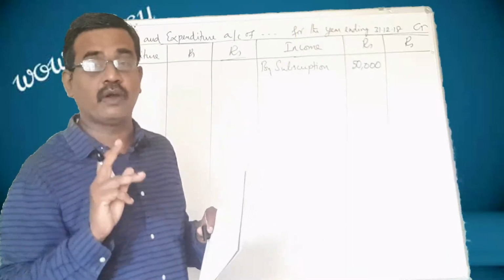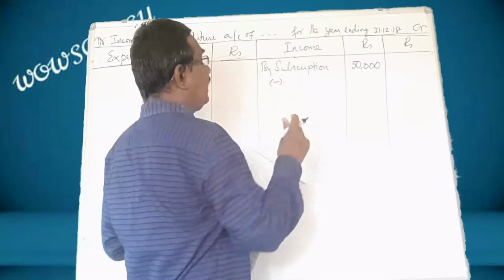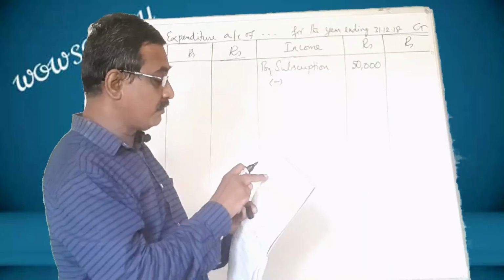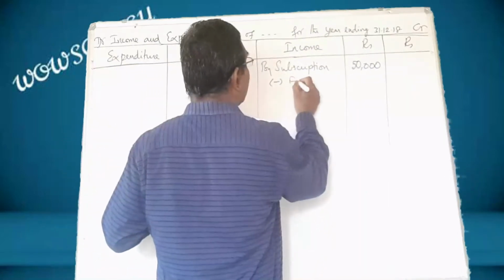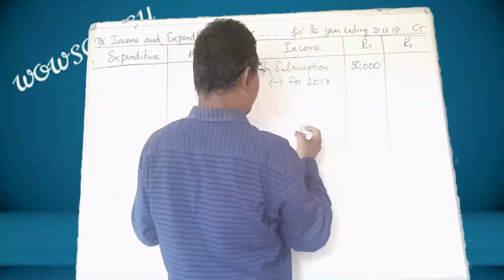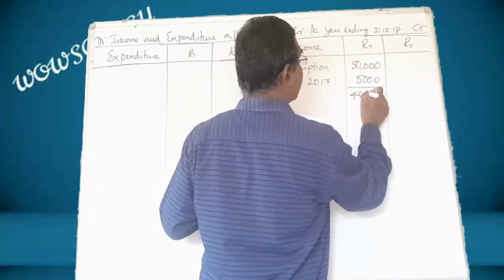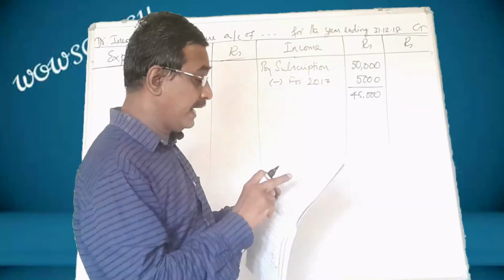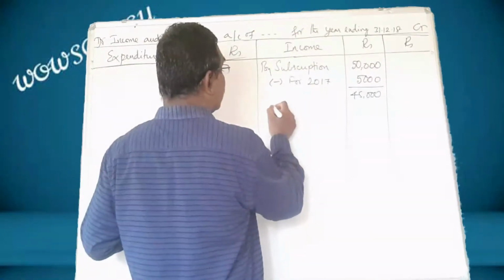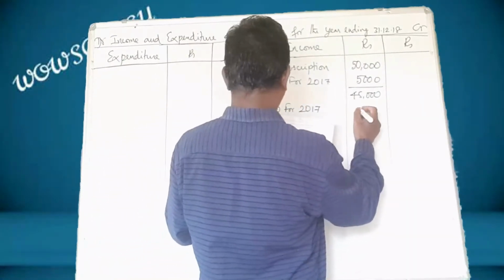From this amount you have to subtract the amount which includes the previous year and the next year. See, which includes 5,000 for 2017. For 2017, what is that amount? 5,000. Subtract that amount, you will get 45,000. And 7,000 for 2019. Subtract that also, for 2019. What is that amount? 7,000.